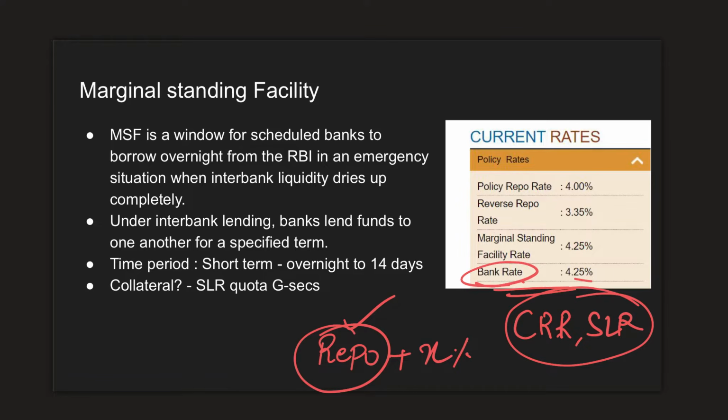Before repo rate and policy rates were brought into the picture, the bank rate stood as the benchmark for other banks in our commercial banking system to use as a policy rate. Now that we have a repo rate, the practical utility of a bank rate is just to impose a penalty on banks for not adhering to these CRR and SLR norms.